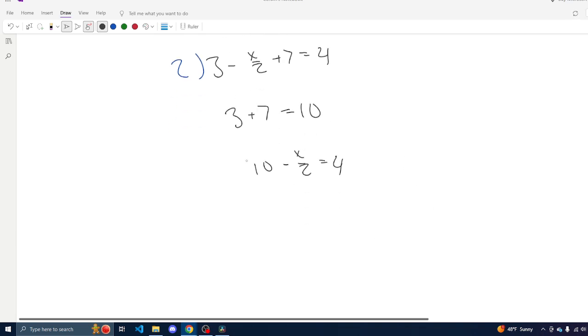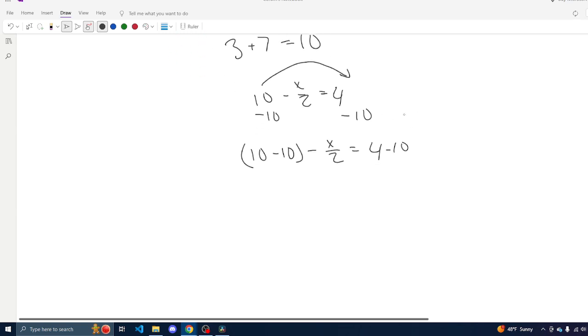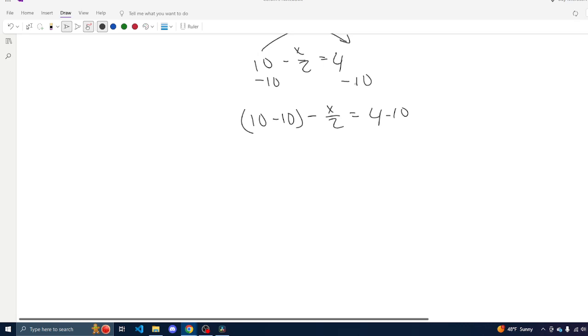And we're going to go ahead and move this 10 over now. To do that, again, we're going to subtract 10 from both sides. So we have 10 minus 10 minus x over 2 is equal to 4 minus 10. Remember, it's important to do whatever you can to simplify the terms first before dividing or multiplying. So here, 10 minus 10 is just going to be 0. So we have negative x over 2 is equal to 4 minus 10 is negative 6.